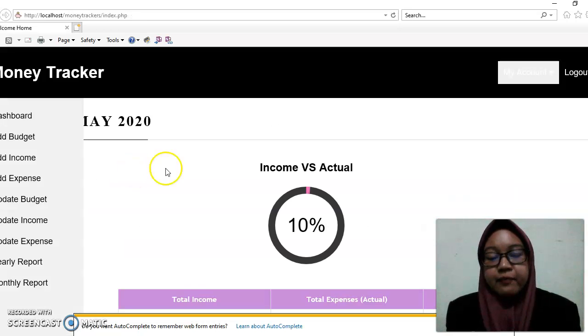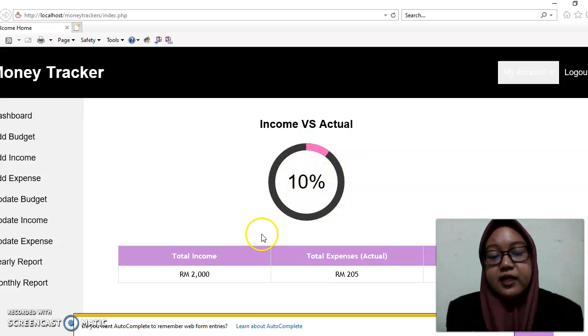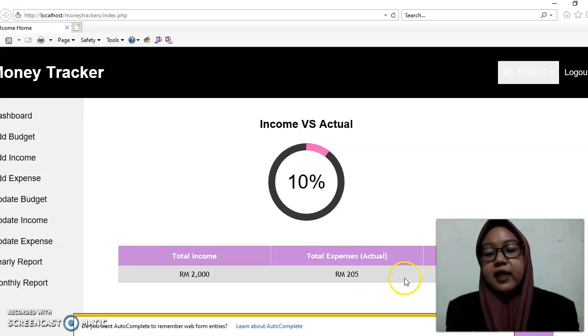They want to look at the dashboard. If you look at the graph, that is referring to the expenses, meaning the spending. The spending is only 10% for today, compared to the total income. Total income is 2000, total expenses 205, so the balance is only 1795.